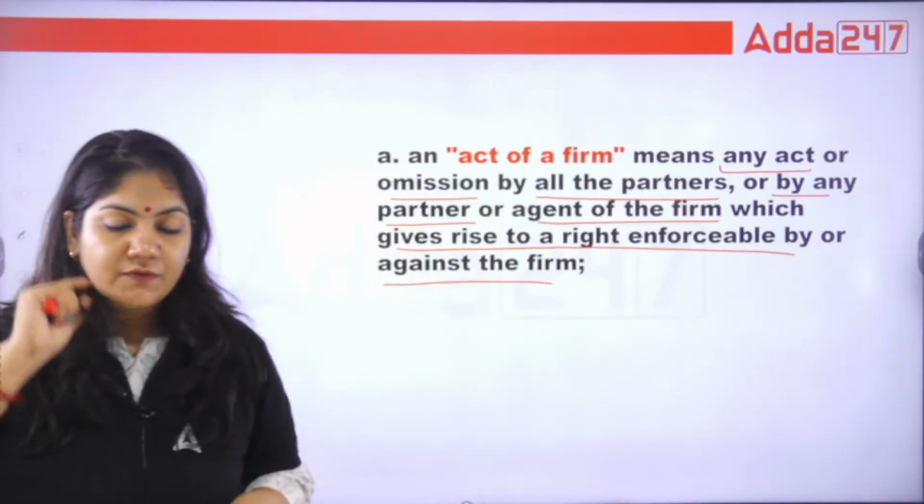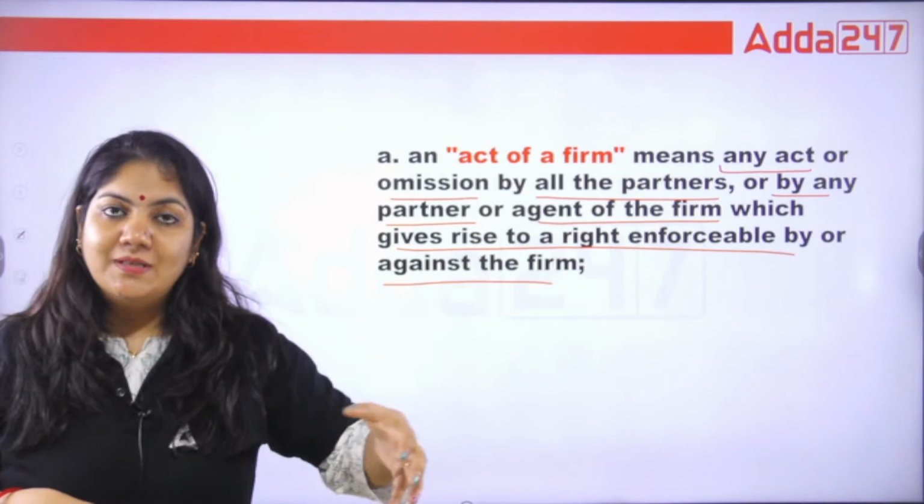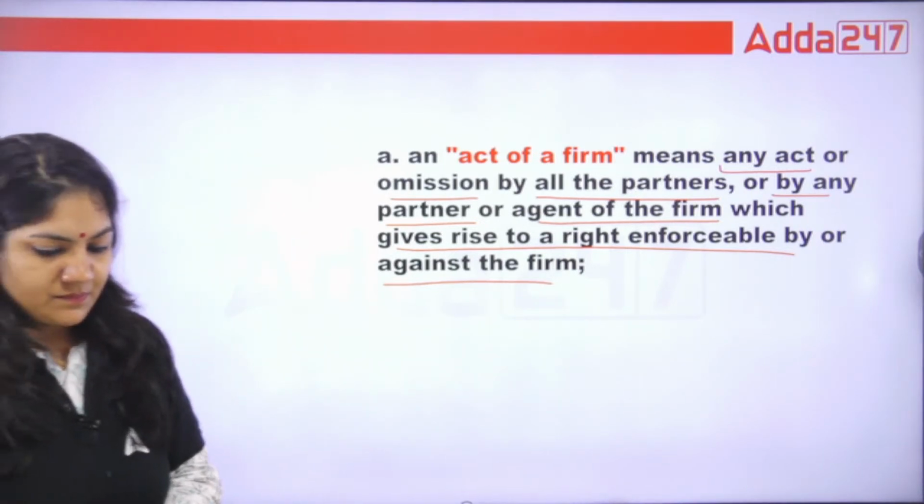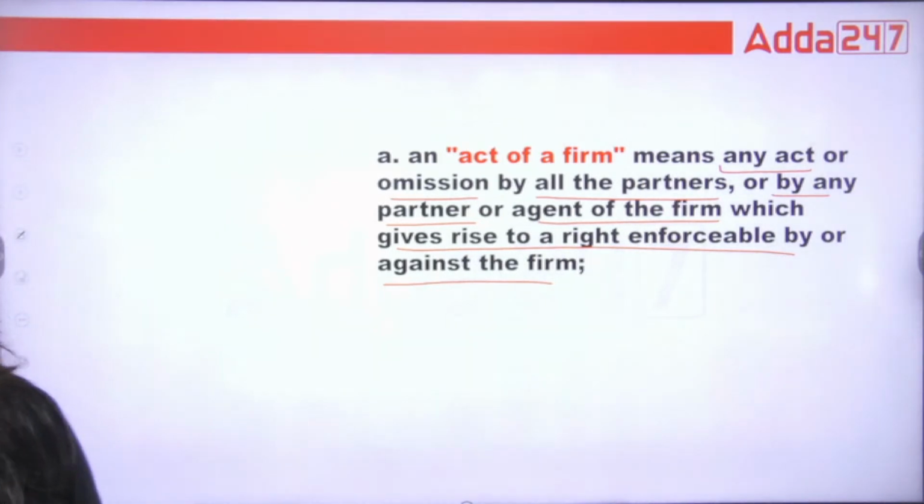So the act of the firm means that if the partners are doing business in the name of the partnership firm, it is called the act of the firm, in simple language. Done, class? This is called the act of the firm.